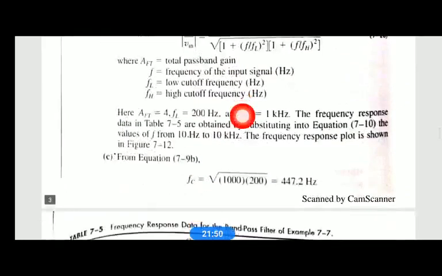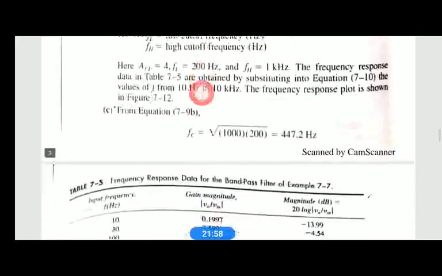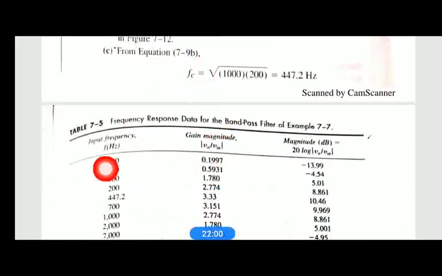Initially you take f as 10 and calculate the magnitude of V naught by V in, which is the gain. For 10 you will get 0.1997. If you take 20 log of this 0.1997, you will get minus 13.99 as the magnitude in dB.